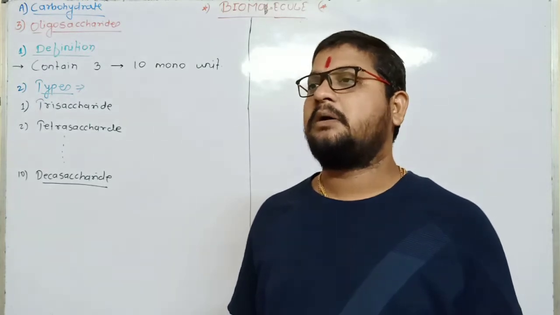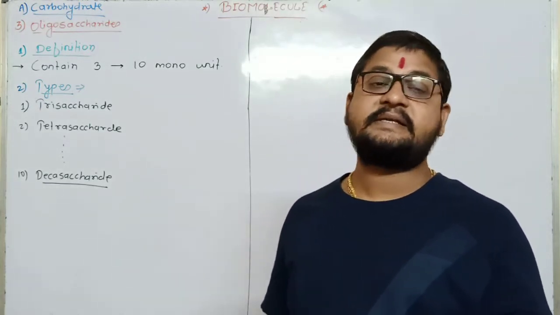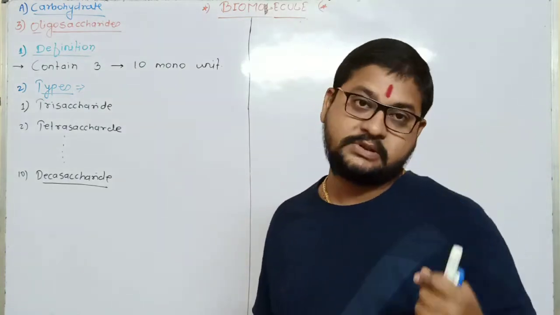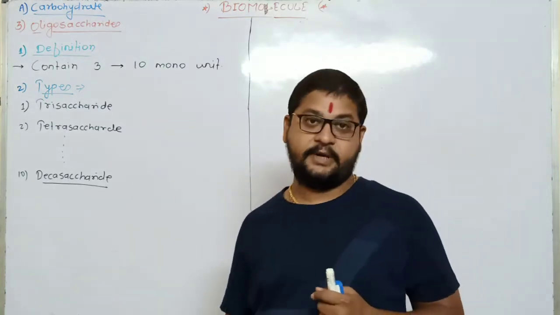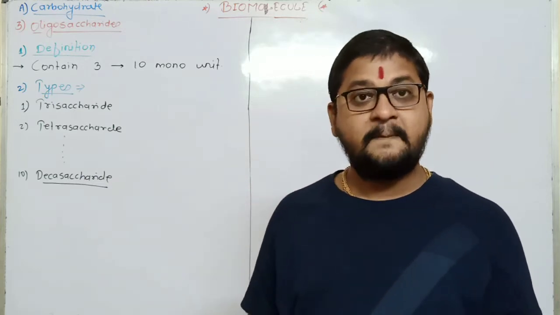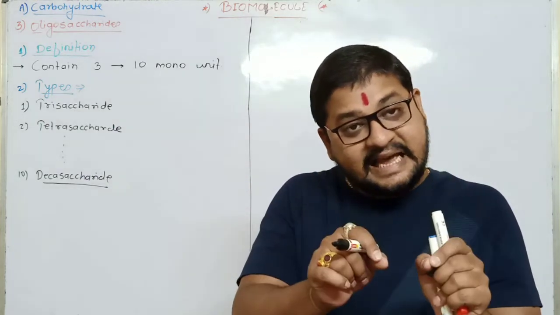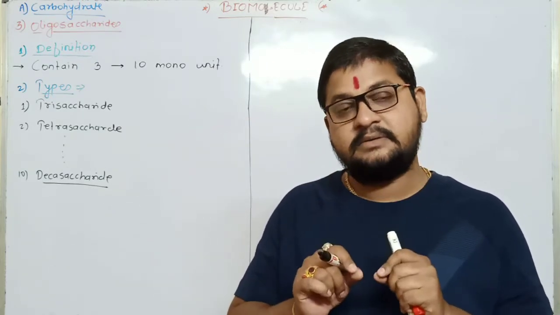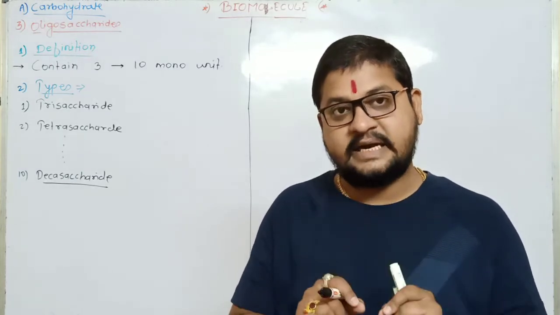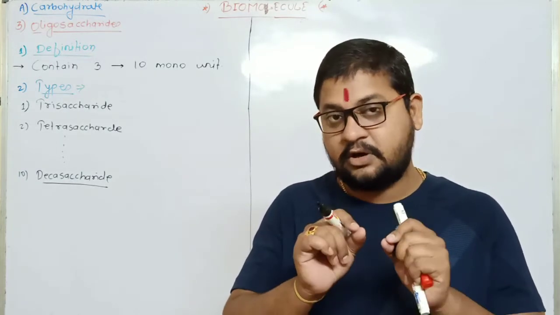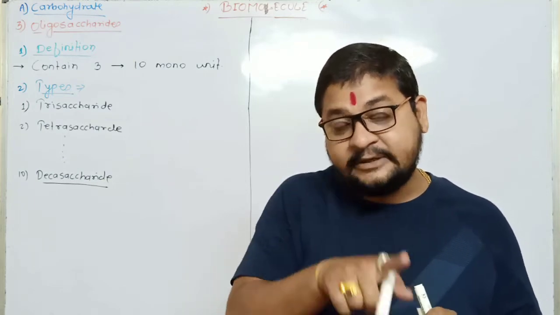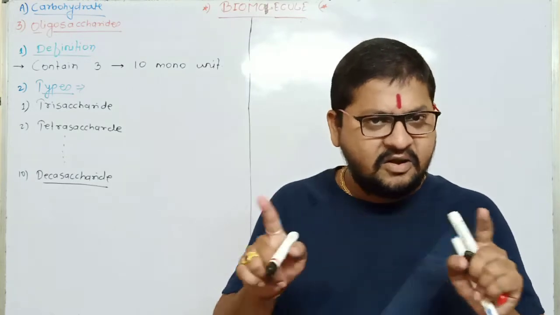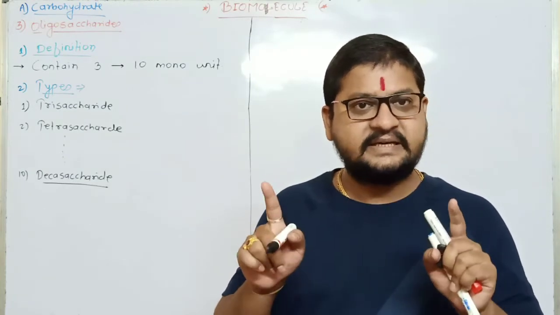And you know there are some examples of disaccharide that you are all familiar with: lactose, maltose and sucrose. All are functional in the living body and freely present. But from trisaccharide up to decasaccharide, which the latest classification calls oligosaccharide, these oligosaccharides cannot be freely present in the living body.